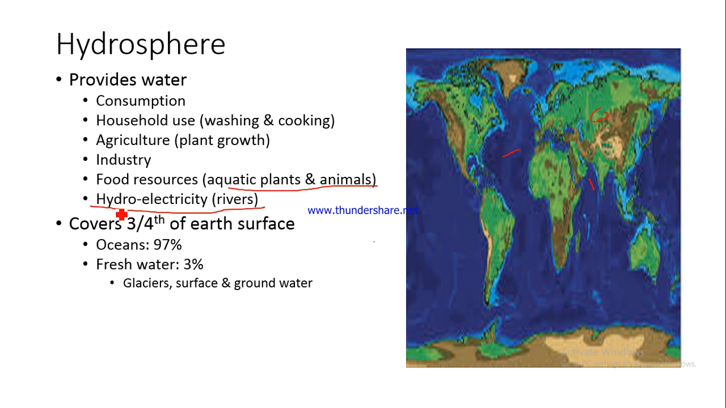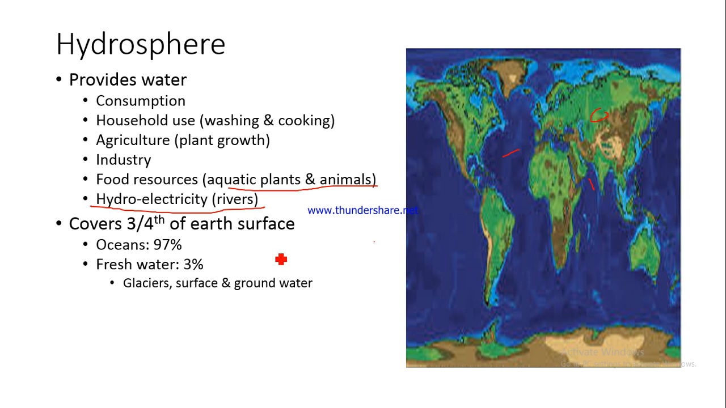Then if you look at the hydrosphere, you will find that it covers 3/4 of the earth's surface. So 75% of the surface of the earth is covered by water. Though in this particular picture you might feel like the greener part, the land area, seems to be much more than the bluer part, the water area, but that is not exactly the case. 75% of the earth's surface is covered by water.